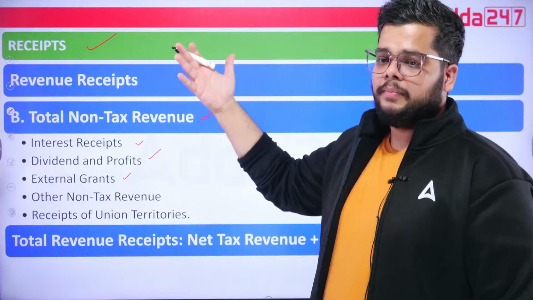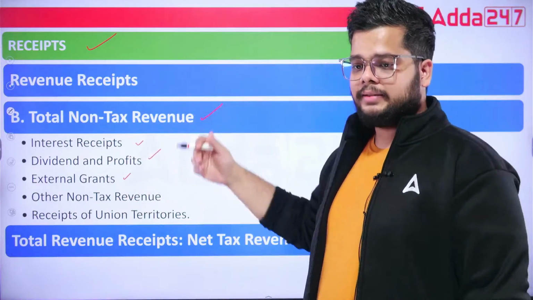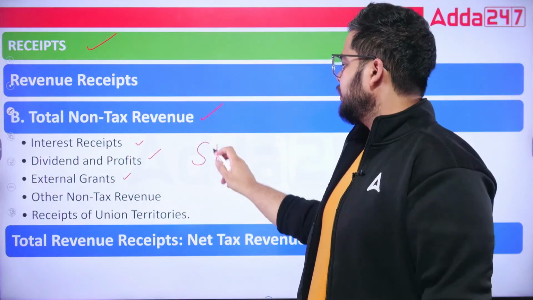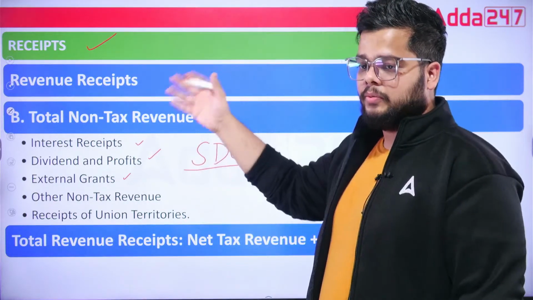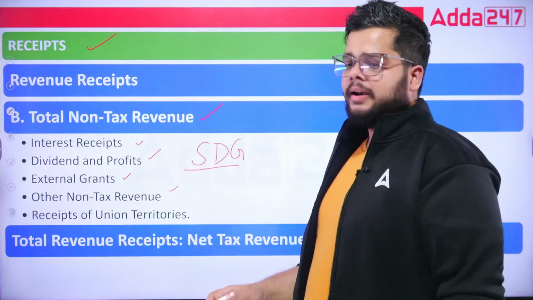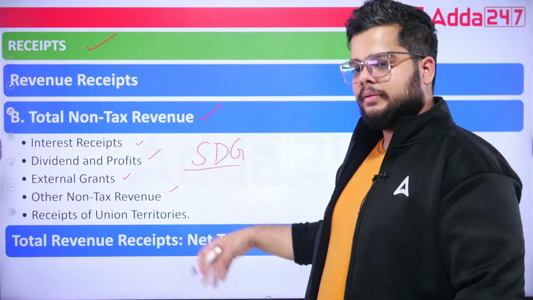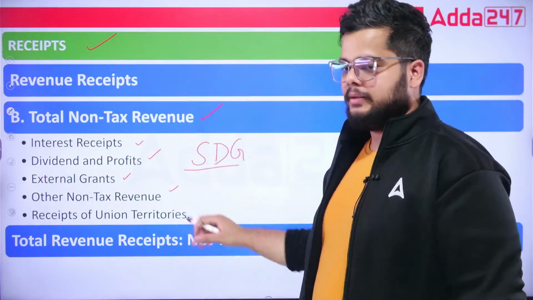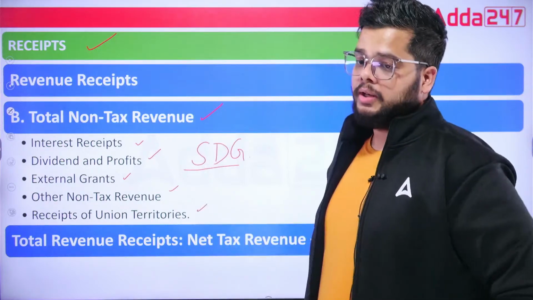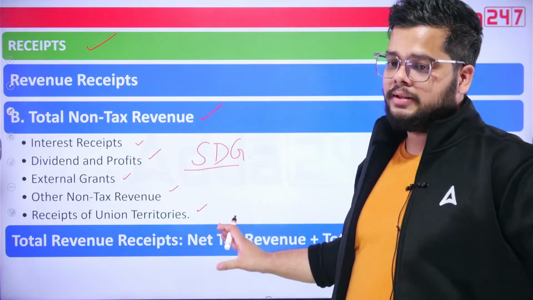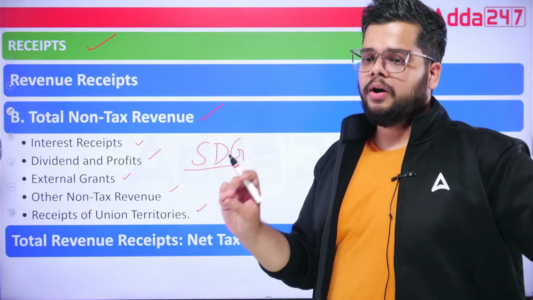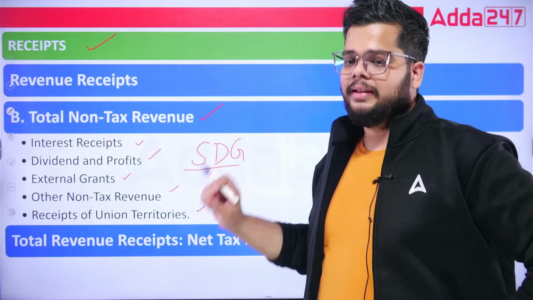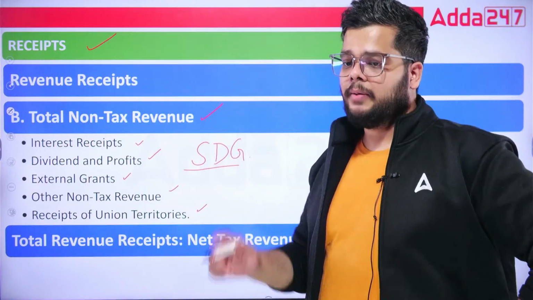Some developed countries provide grants for achieving the Sustainable Development Goals also, and we get certain grants from UN. Other non-tax revenue, all other means everything else apart from these, and receipts of the union territories. Fine, the funds received from union territories, because which government is involved in administering these union territories? It is the government of India.